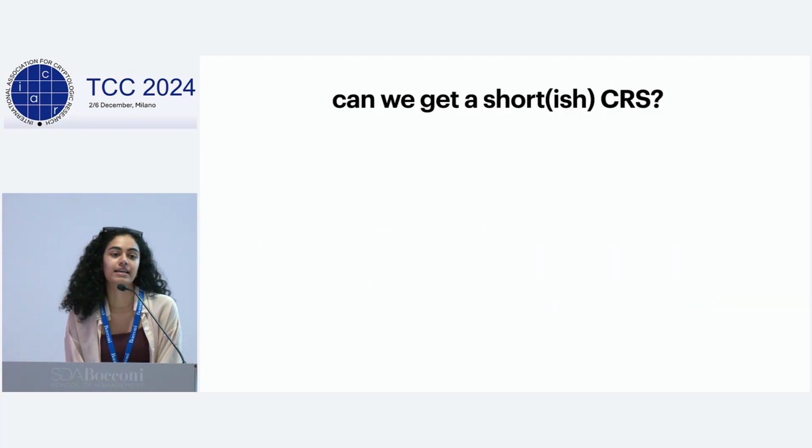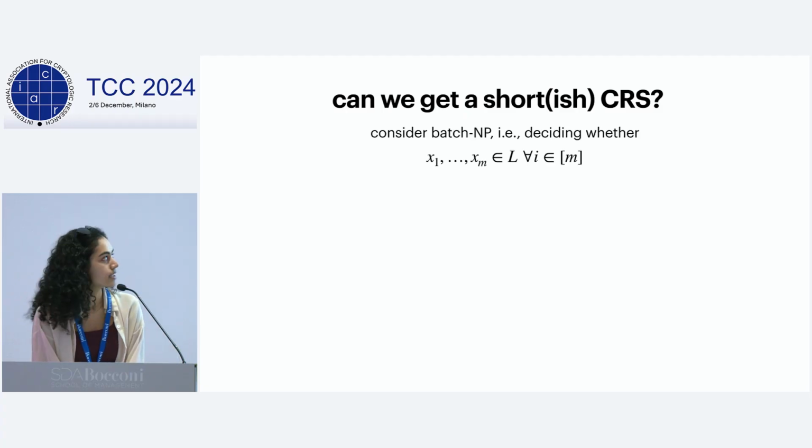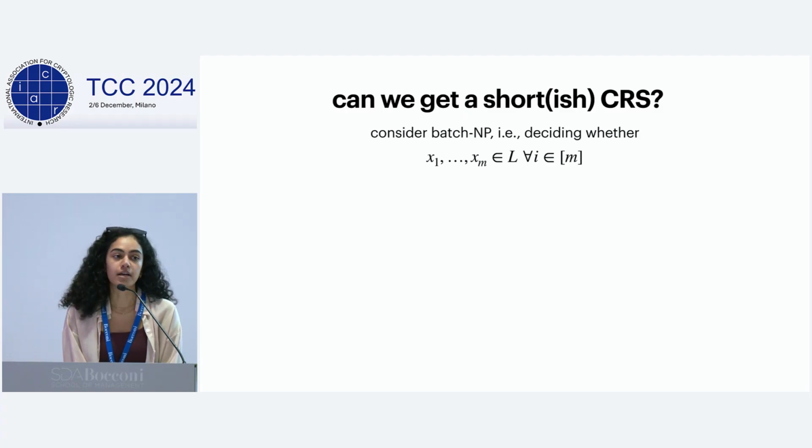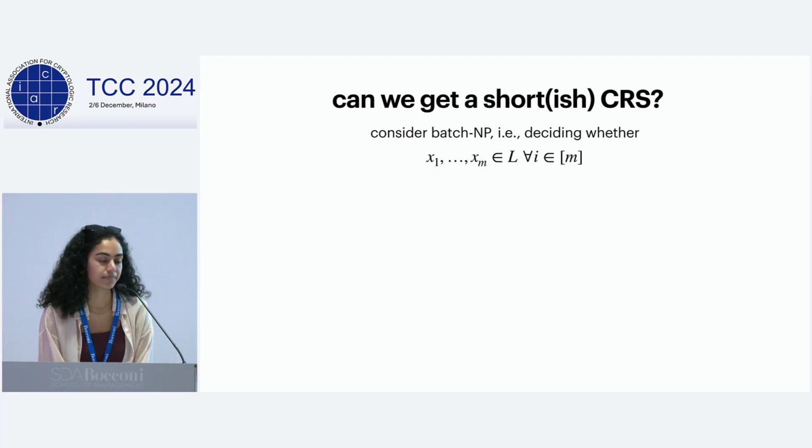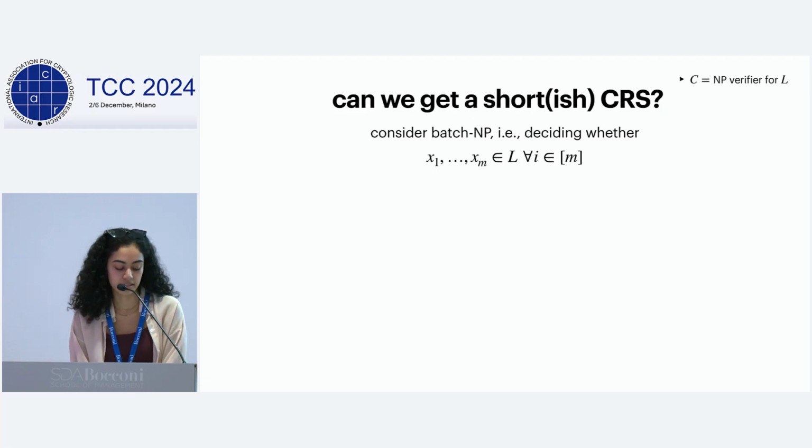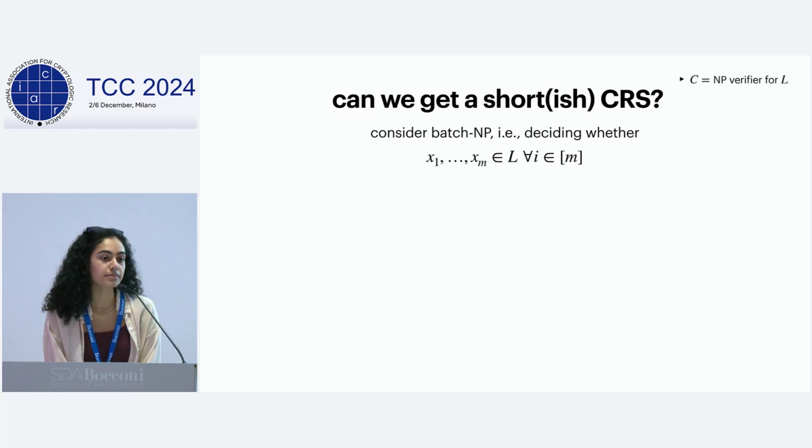So of course, we might ask, can we get a better CRS size? Can we get a shorter CRS? I say short-ish because we will not be able to achieve in this talk a fully short, that is, poly-lambda size CRS. However, if we consider the case of batch NP, that is, deciding whether m statements x1 through xm are all in some language L.